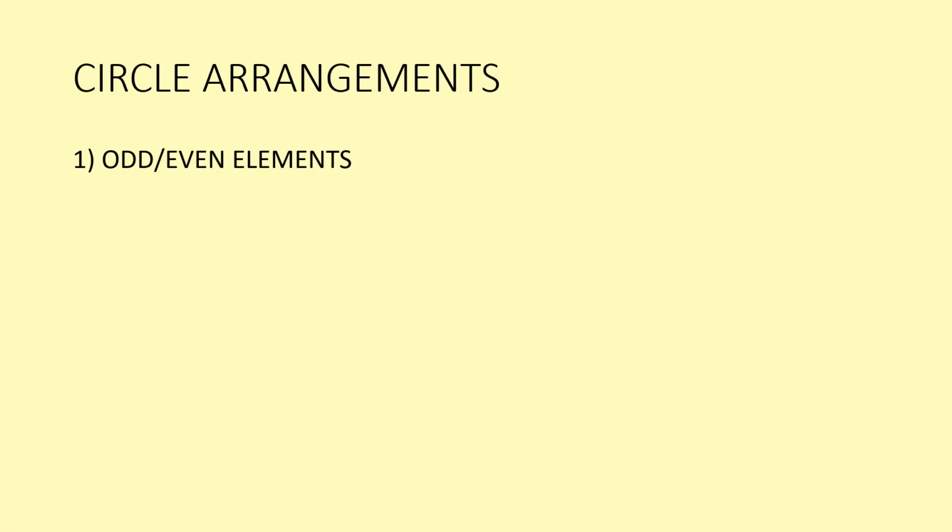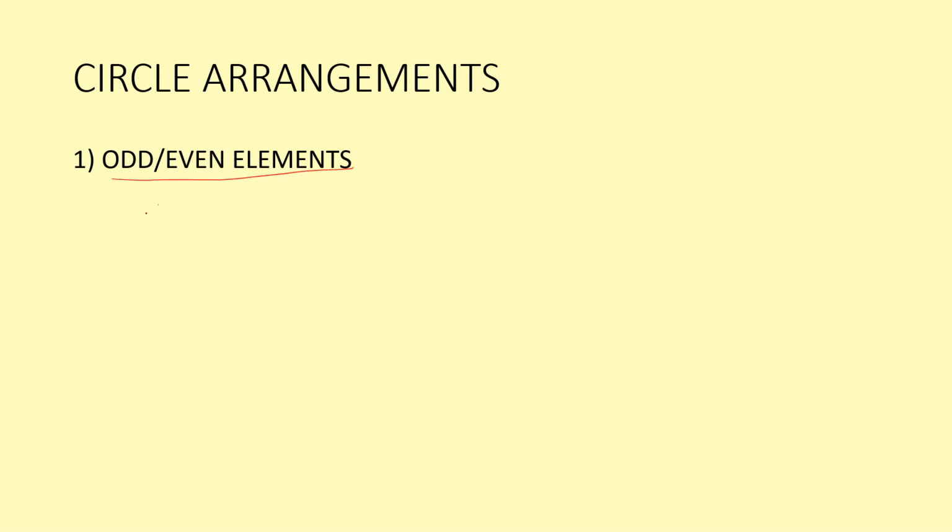So we are seeing seating arrangement. In that seating arrangement, in the first video we did row and column arrangement. In the second video we will do circular arrangement. In the circular arrangement we are going to see only three points. First point is odd number or even number of elements.